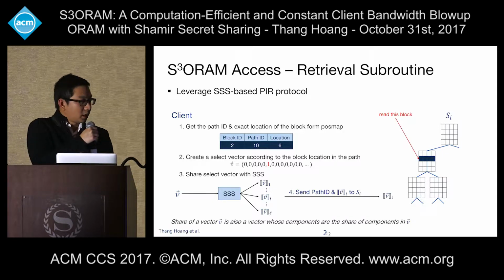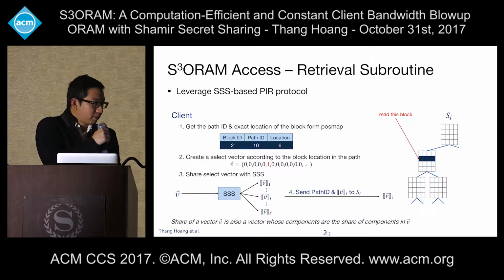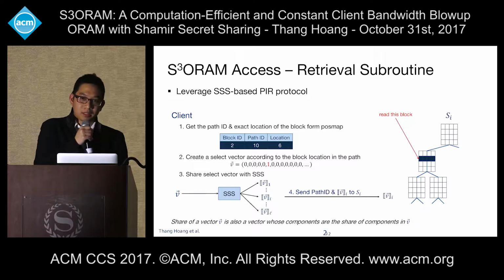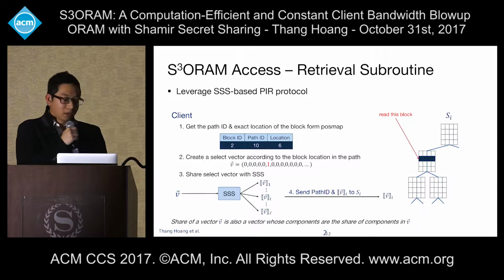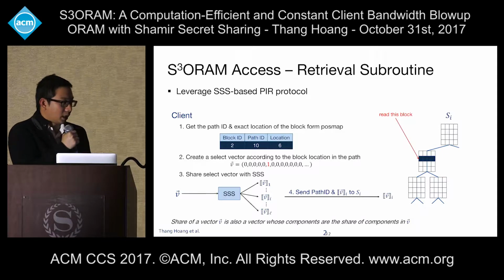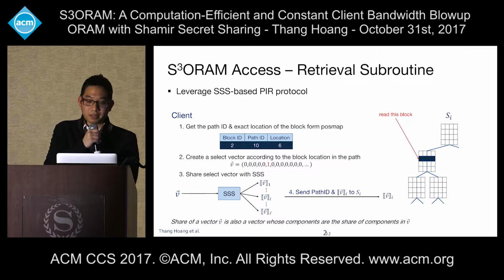After that, we create a share for the vector with symmetric sharing, and we send the share vector and the path ID to each server. Note that the share of the vector is also a vector whose components are actually the shares of each component in the vector that we share.